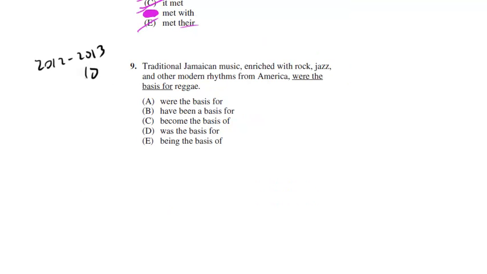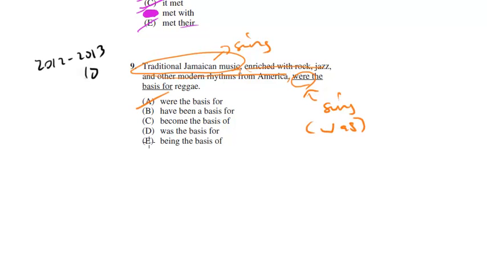Last one. Traditional Jamaican music, enriched with rock, jazz, and other modern rhythms from America, were the basis for reggae. So again, here's our verb. Notice it's separated from the subject with this comma-off phrase, which we can essentially ignore. Because what was the basis for reggae? It was traditional Jamaican music, which is singular. This, therefore, must be singular, must be at least was. So were the basis for? No. Have, also plural? No.